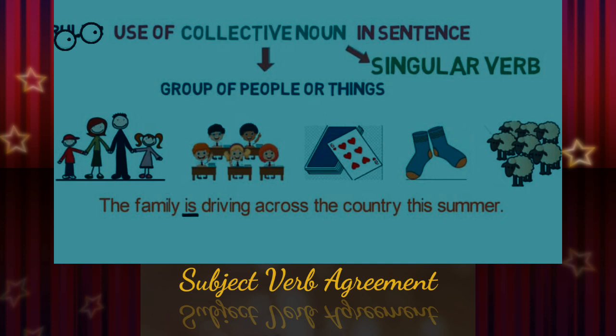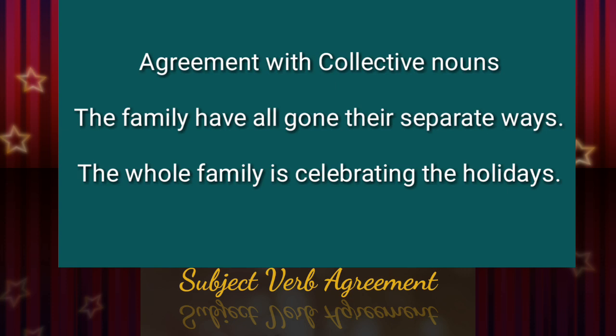Understood? So, family is a collective noun. It is followed by a singular verb form. There is an exceptional case for collective nouns also. Although the rule says that collective nouns are to be followed by singular verb forms, nouns such as family, choir, team, majority, minority, or any noun that names a group of individual members can be treated either as singular or plural depending on context and meaning.